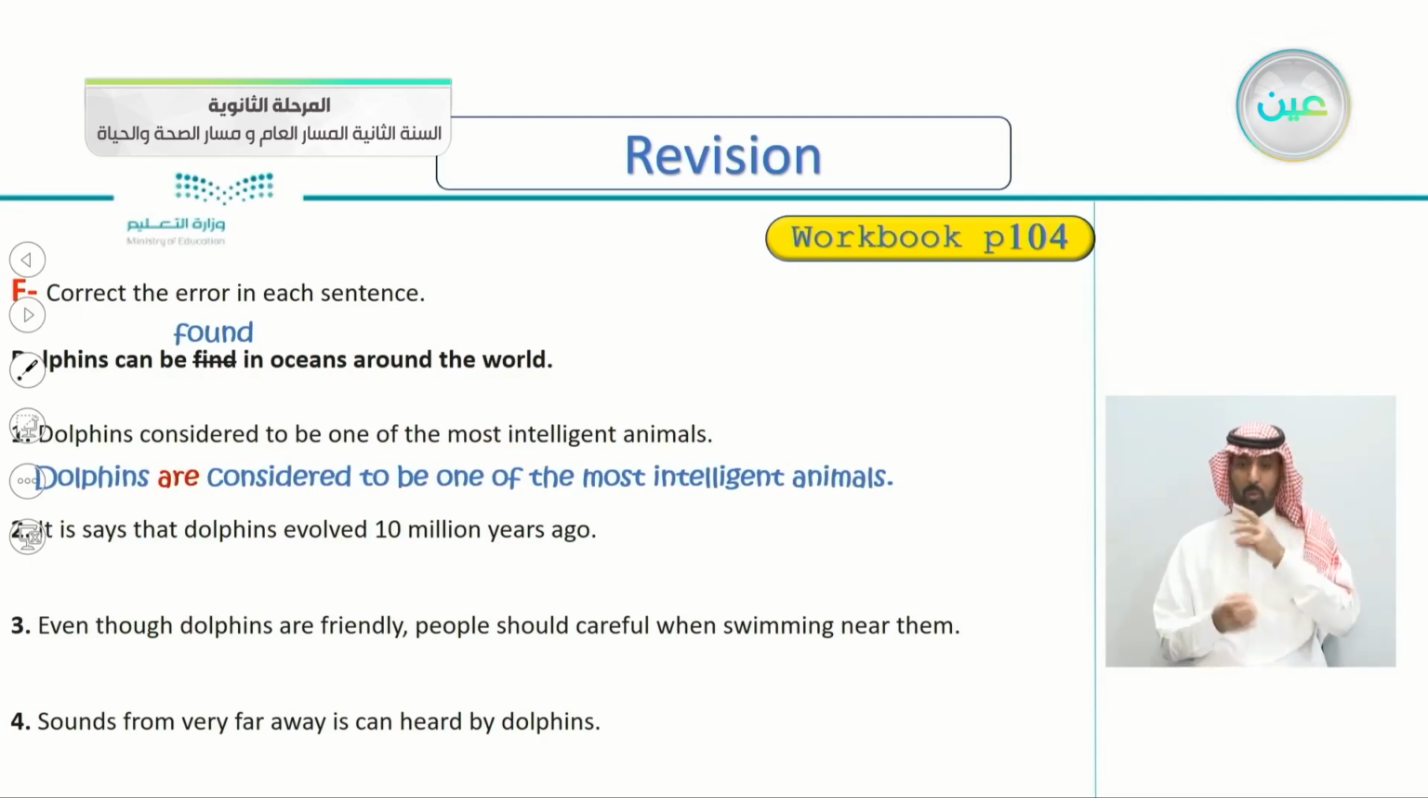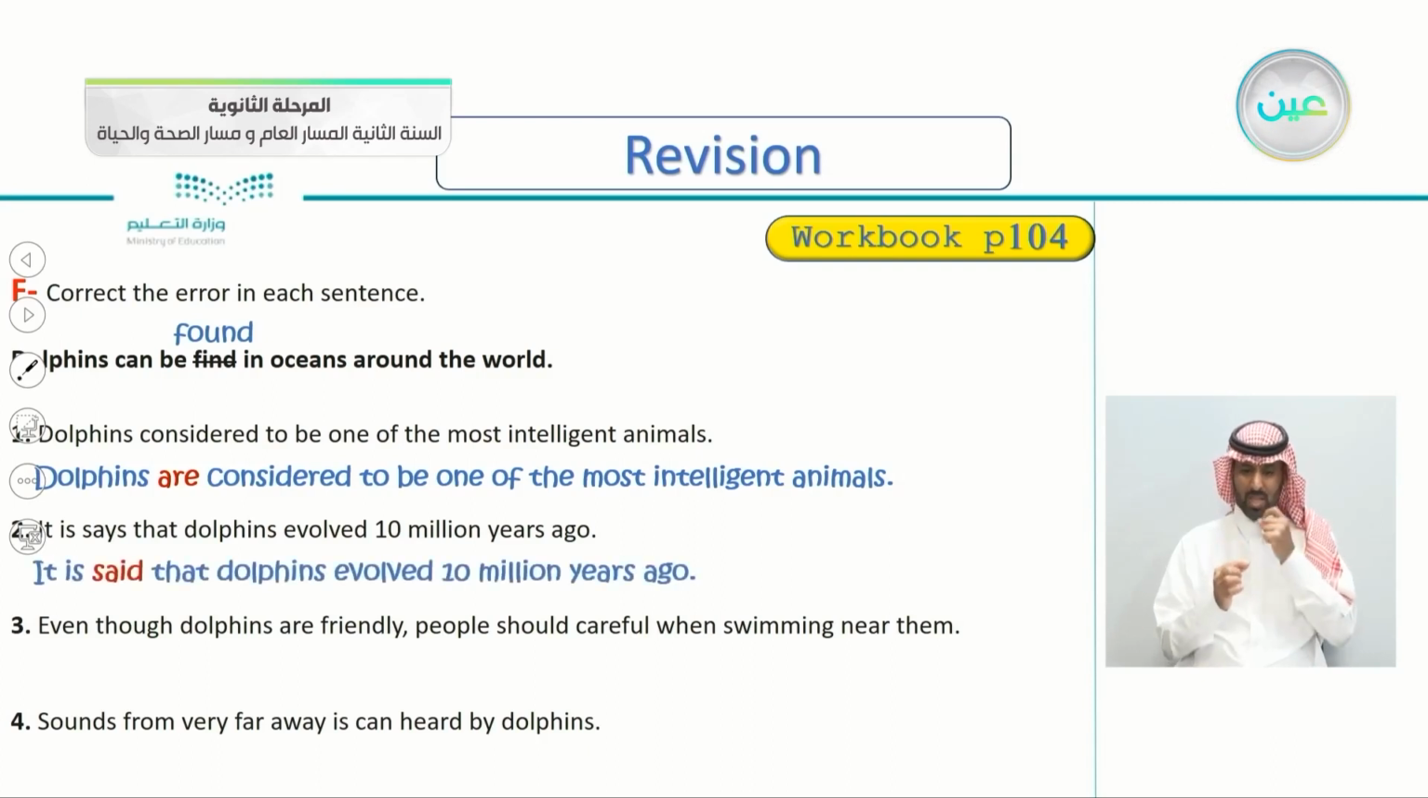What about number 2? It is says that dolphins evolved 10 million years ago. So I think this one is very obvious. Yes, very good. It is said that dolphins evolved 10 million years ago. It is said, not says.